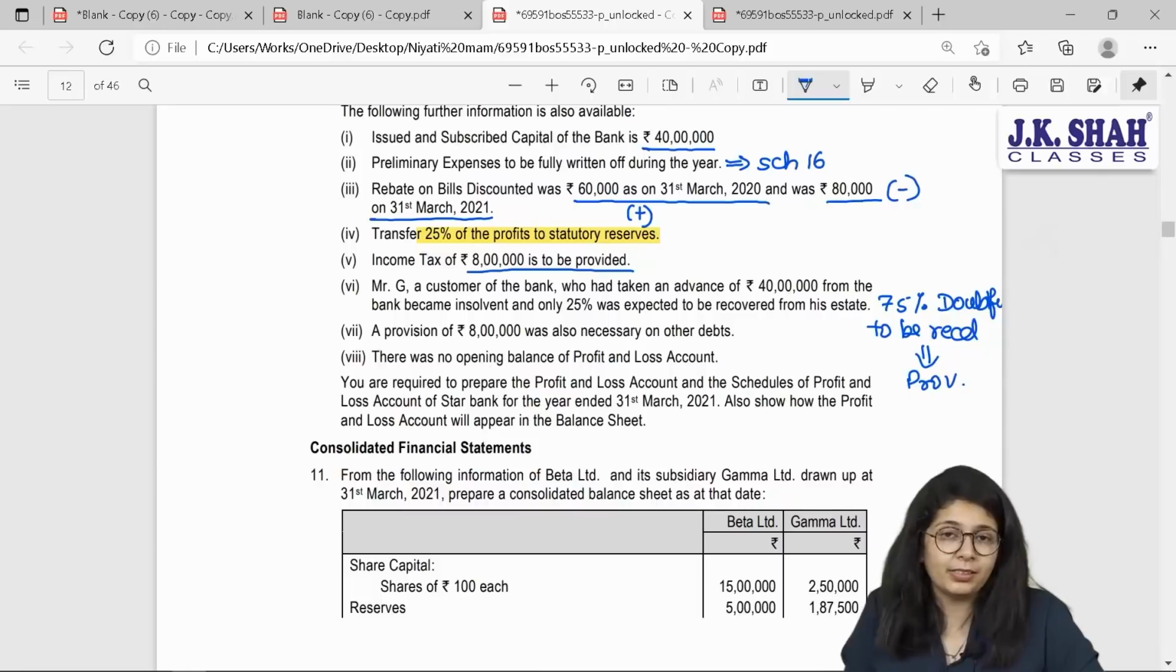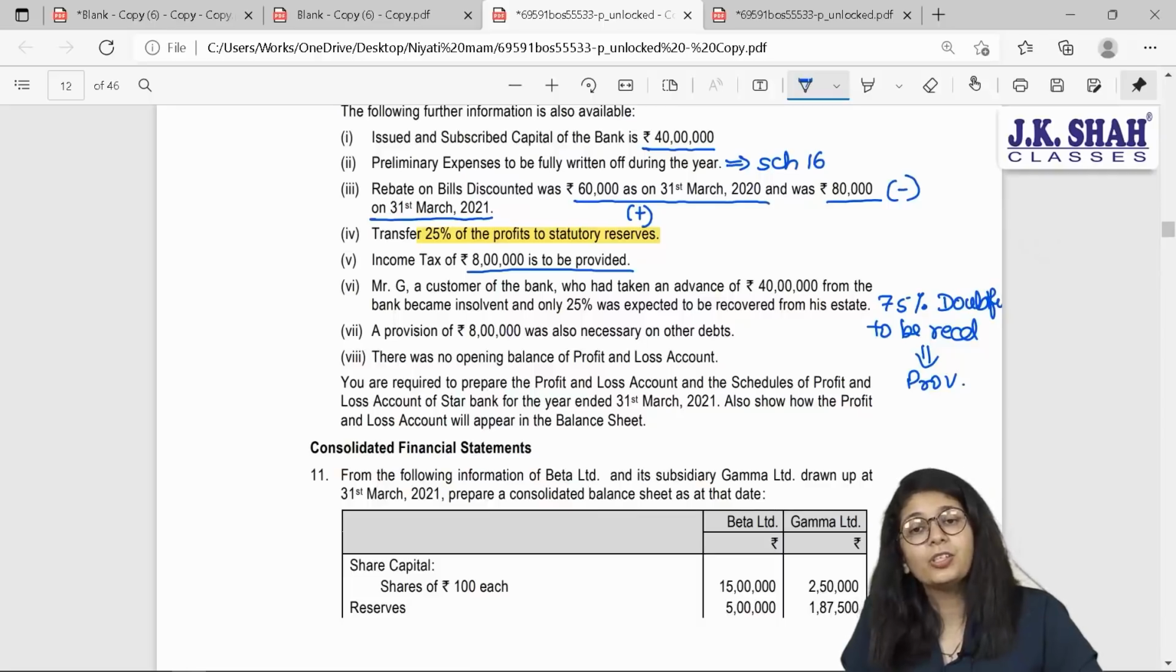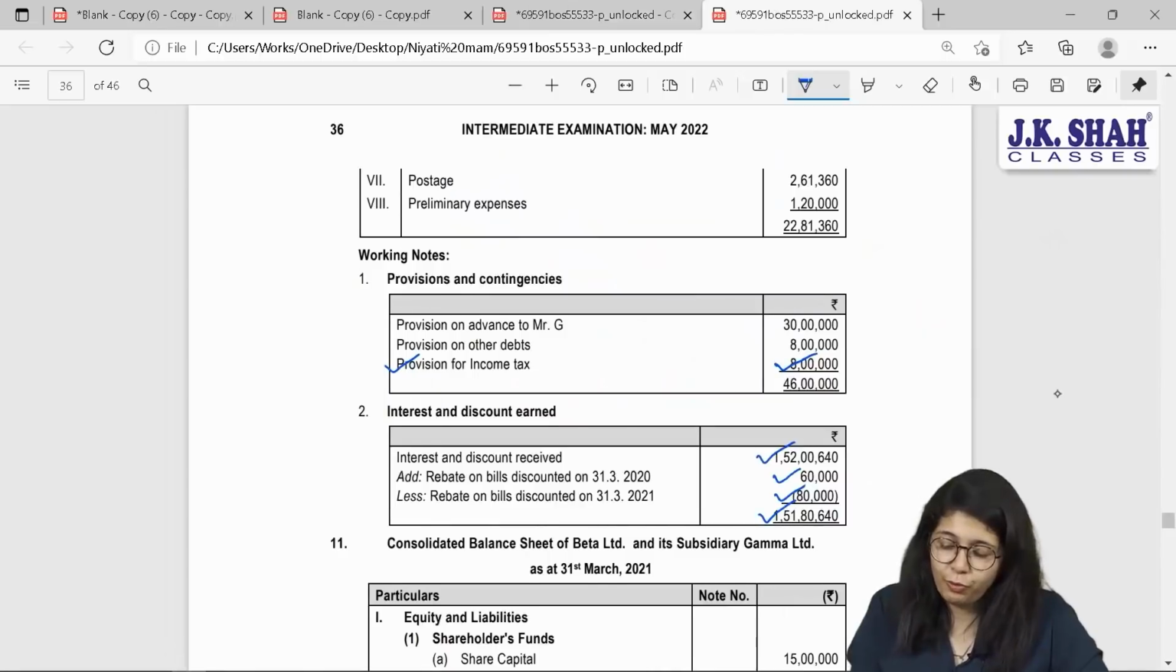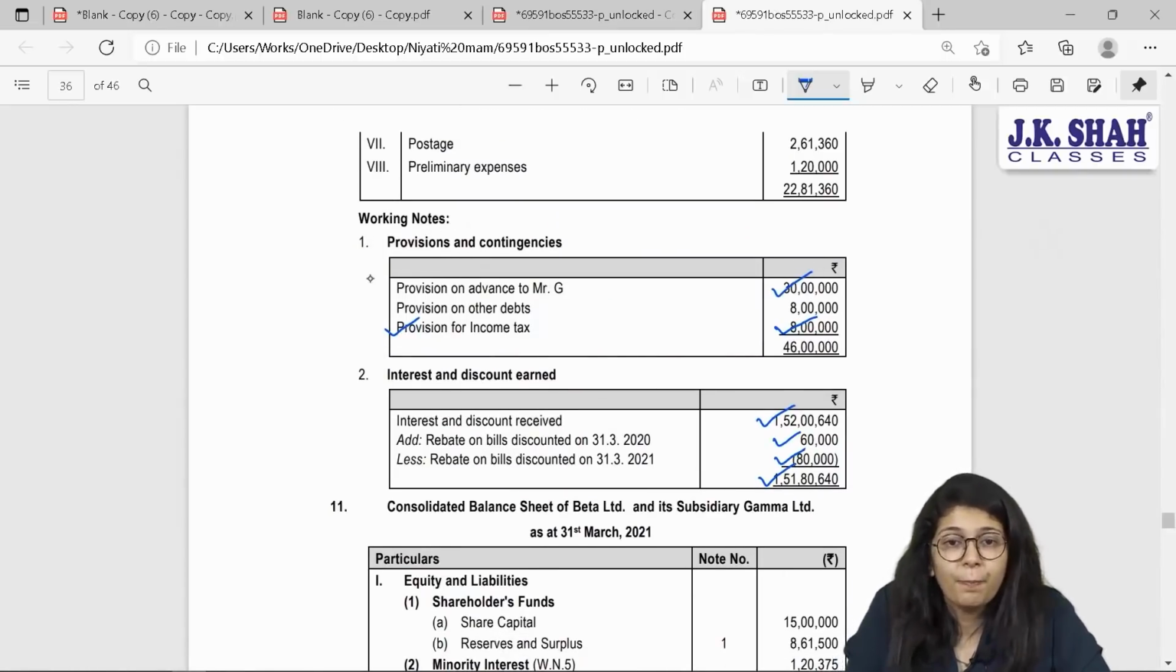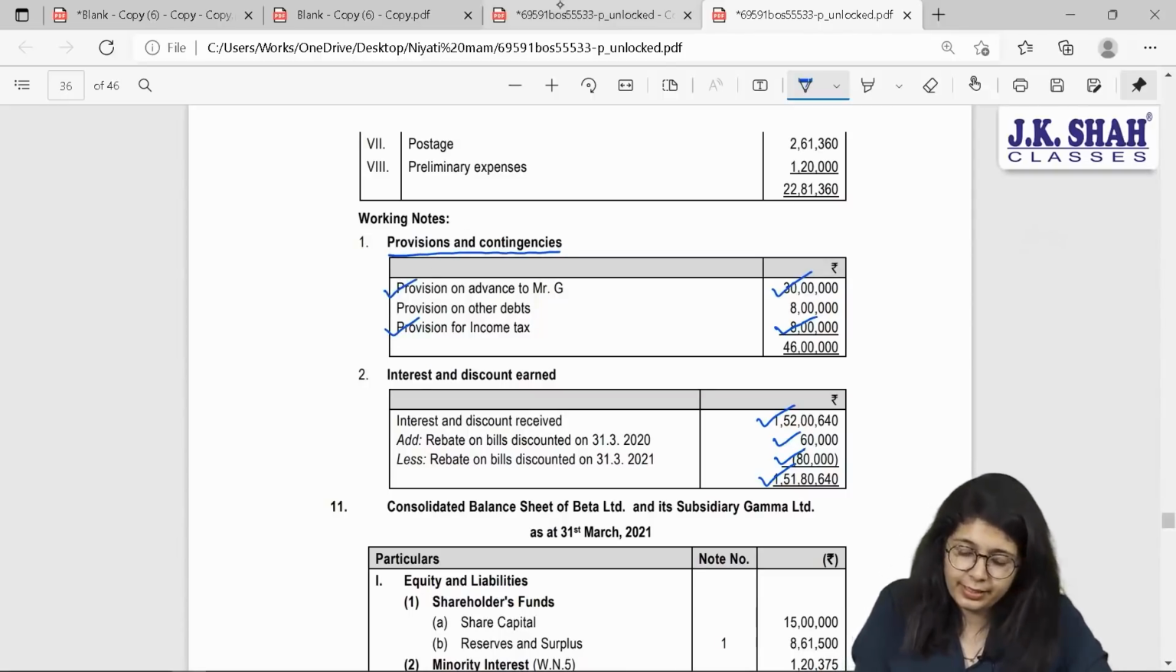If he is an advance, I have given him advance, which means he is my debtor. And if he is my debtor, I will charge RDD on this. Clearly mentioned, 75% is doubtful. 75% of 40 lakhs comes to 30 lakh rupees. I will show it under the heading provisions. Provision on advance to Mr. G. Okay, next.